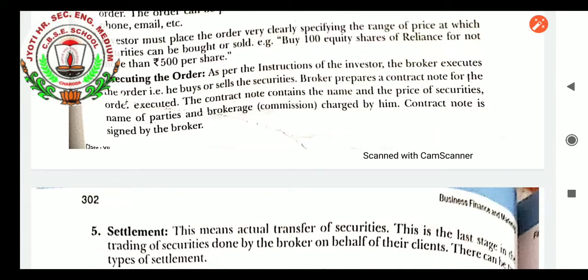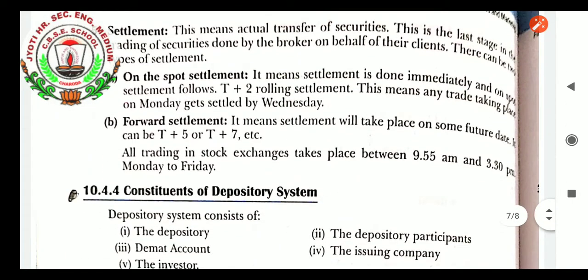Settlement. After the placement of the order has been done and execution of the order has been done, finally the settlement will be done by the payment of the order. This means actual transfer of security. This is the last stage in the trading of securities done by the broker on behalf of their clients. There can be two types of settlement. One is on-the-spot settlement and the second is forward settlement.